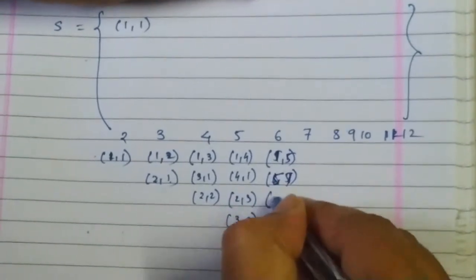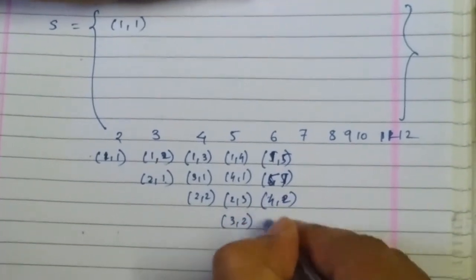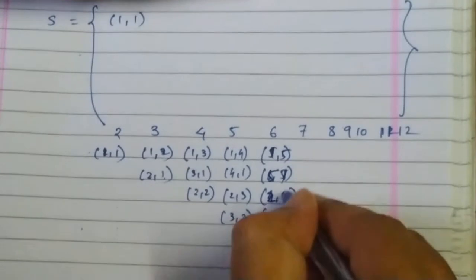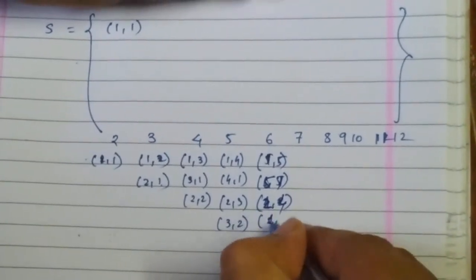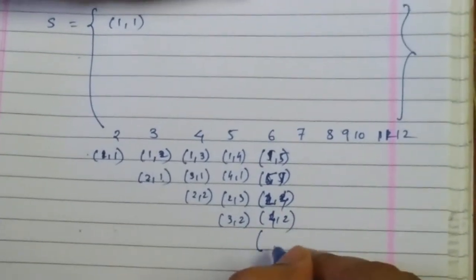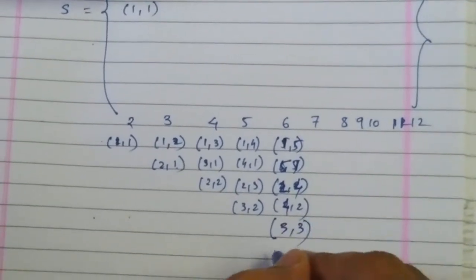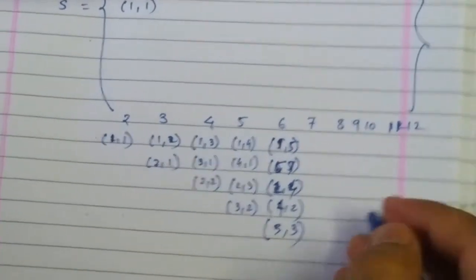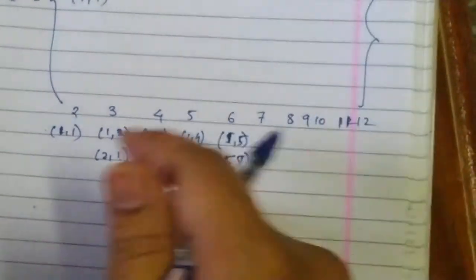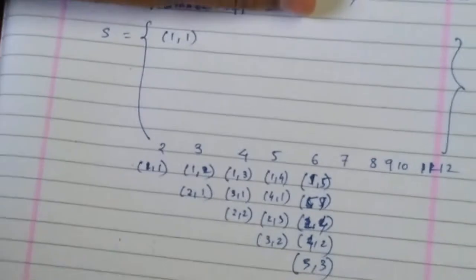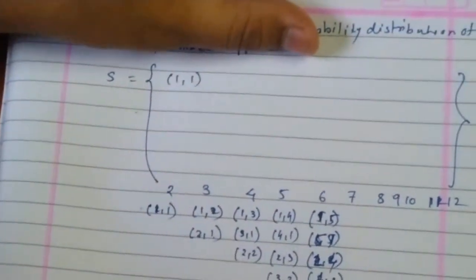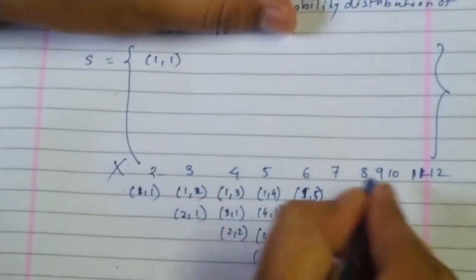Next is 4 2, 2 4, and one more, 3 3. These are all the possibilities. Like that I'm going to make it. That means my X is going to take values 2, 3, 4, 5 and so on.